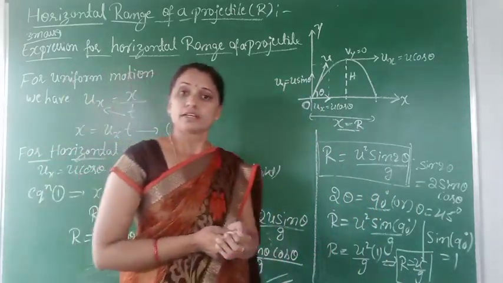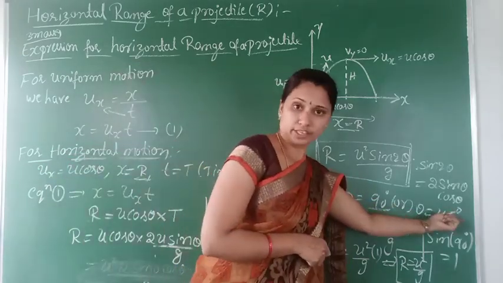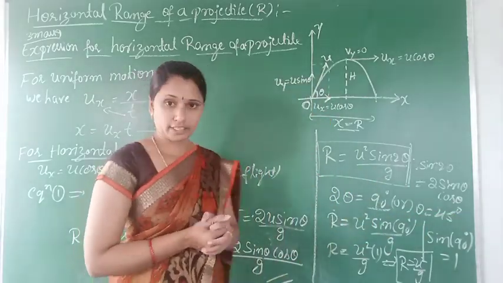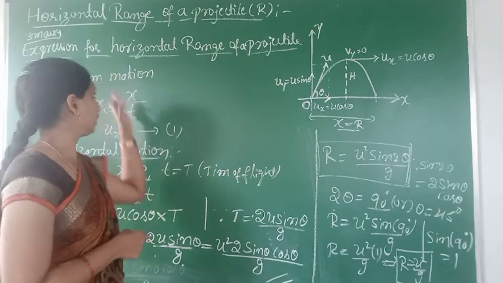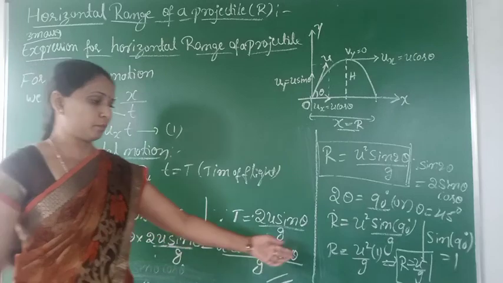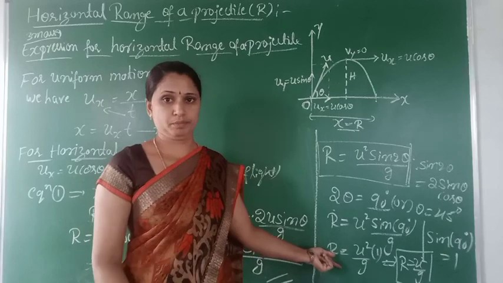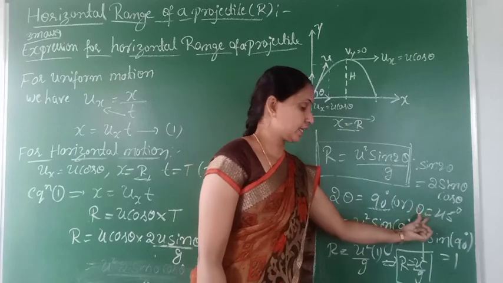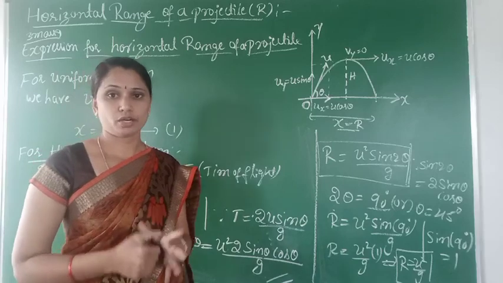When does the horizontal range of projectile become maximum, they ask. At an angle of theta is equal to 45 degree, or 2 theta is equal to 90 degree. Clear? When 2 theta is equal to 90 degree, or theta is equal to 45 degree, the horizontal range of projectile becomes maximum. Very important. They ask a one mark question: when does the range of projectile become maximum? At an angle where we consider 2 theta is equal to 90 degree, or theta is equal to 45 degree. Clear?